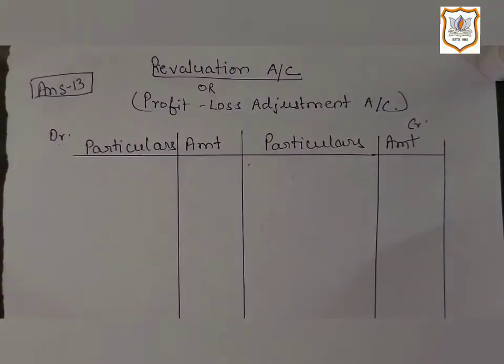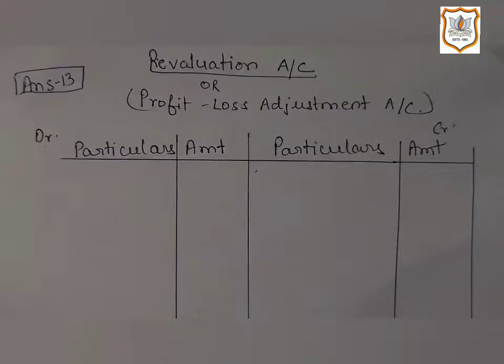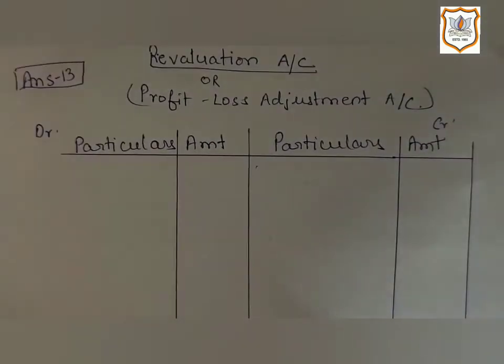So let's start the sum. Here I am reading out the information given in the question one by one, and we will give effect according to that. So I request you all to please see the question on page number 141 and read it along with me.